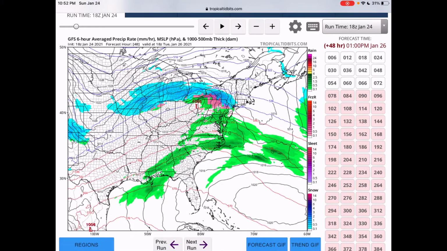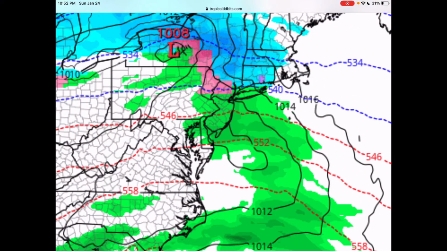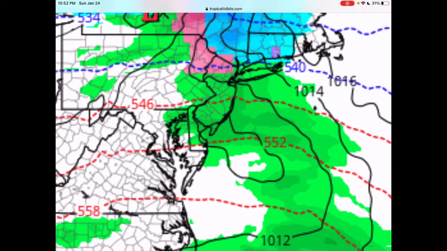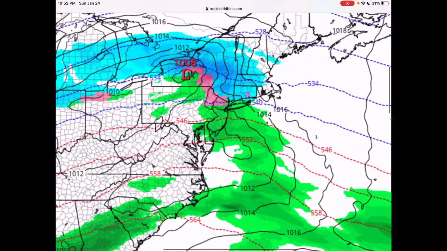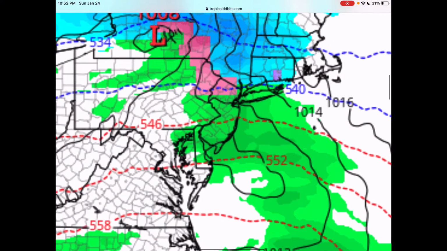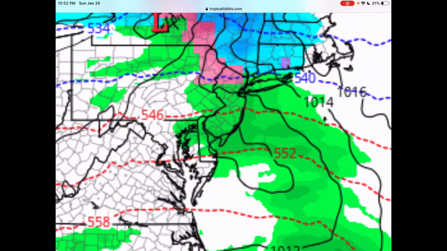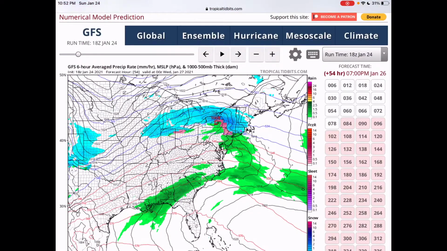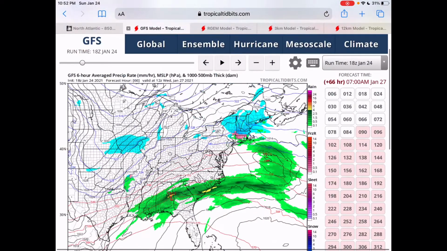And then you could see it gets into Chicago, and as of now it's going to be mostly rain for parts of coastal New Jersey and New York City, which has been a big change and disappointment for me since I live in New York City, and this has been shifted much more northward. So now this looks to be an all-rain event for parts of New York City and coastal New Jersey, but still it should be snowing well inland, and Boston looks like it will be getting all snow from the storm.